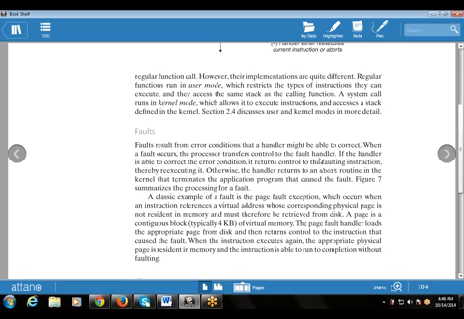Whenever a problem occurs, the processor transfers control to the fault handler. Then if the handler is able to correct the error condition, it returns control to the faulting instruction, thereby re-executing it. Otherwise it returns control to the next instruction.